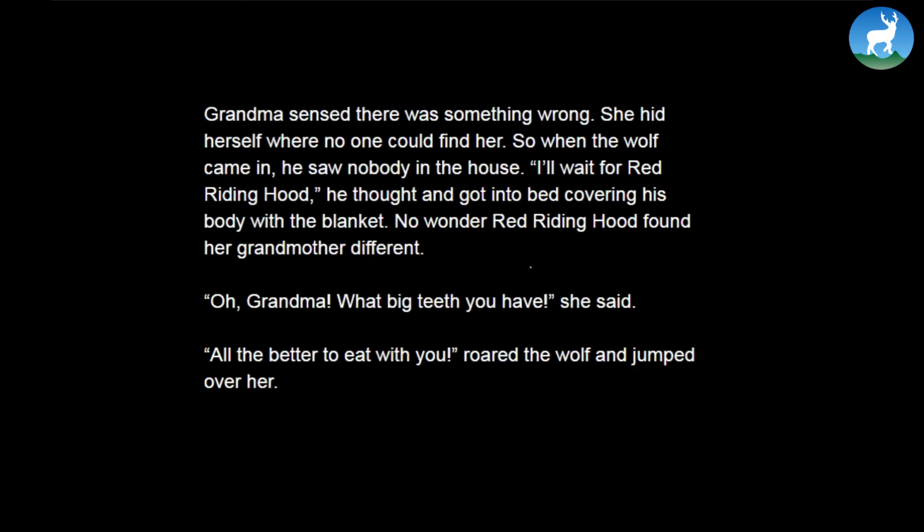And of course, when Red Riding Hood arrives, she looks at grandmother and says, "Oh, Grandma, what big teeth you have," she said. That's more like a satire, see? "All the better to eat you with," roared the wolf and jumped over her. So the wolf says, "All the better to eat you." Alright, and roared the wolf and jumped over her.